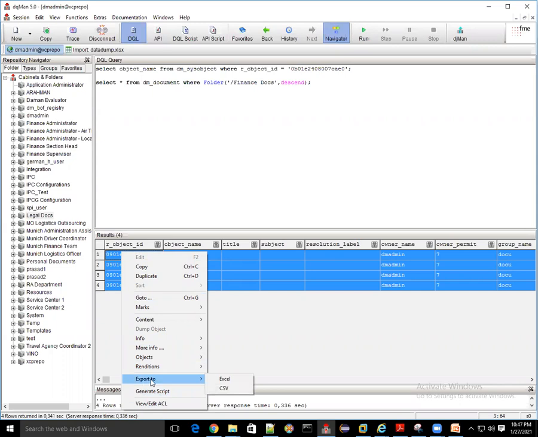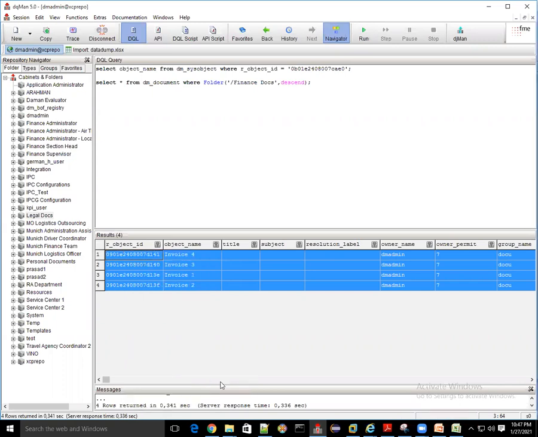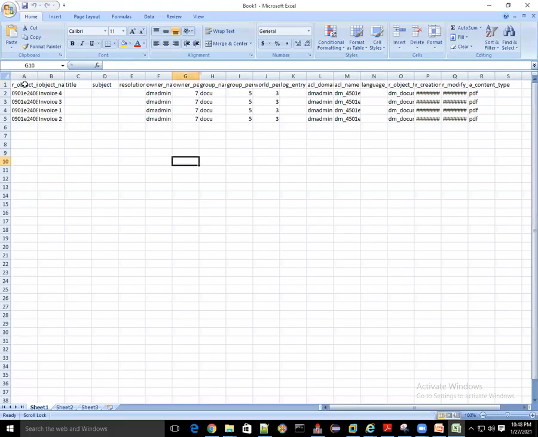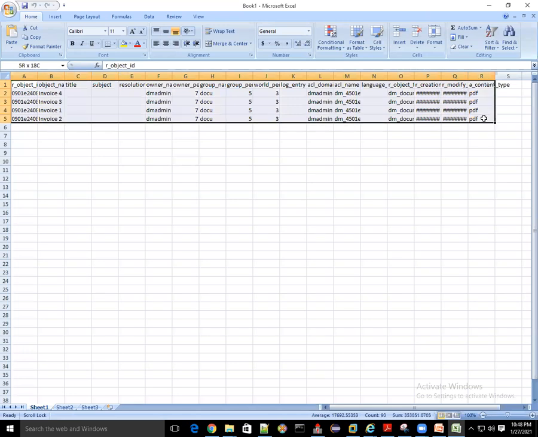Here's the option, export to. I can export this dump, and it's exported into my Excel file, and I can share it with the business.